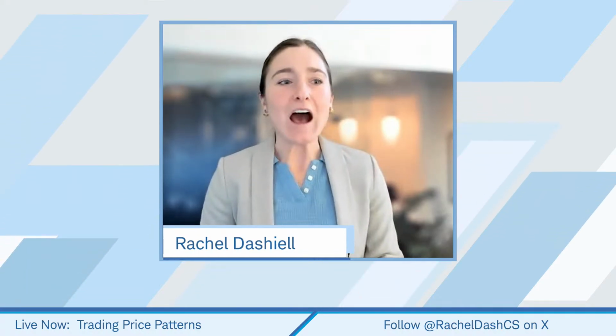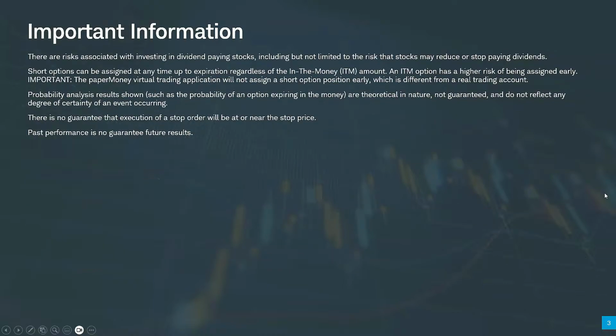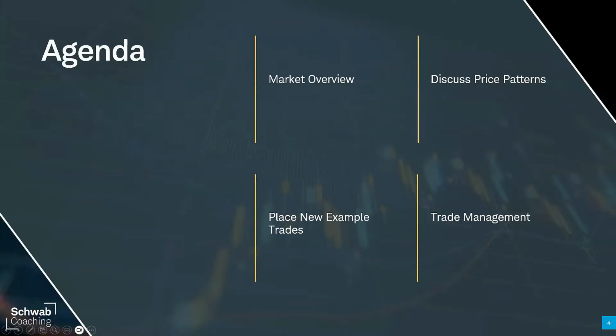But first, let's talk about those important disclosures here. Options carry a high level of risk and are not suitable for all investors. The information we're going to cover is for general informational, educational purposes only, and should not be considered any type of recommendation or advice. And we are going to go through the Paper Money software application. There are some differences between paper and live, so keep that in mind as well.